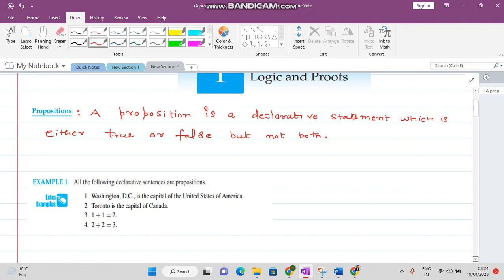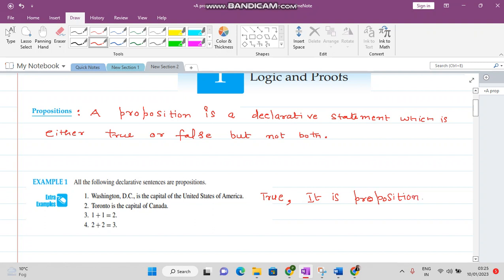Okay. Now we see some examples based on this. The following are the questions which we want to check, whether they are propositions or not. The very first one is: Washington DC is the capital of the United States of America. This statement is true, so it is a proposition. Why? Because the answer of this is true.